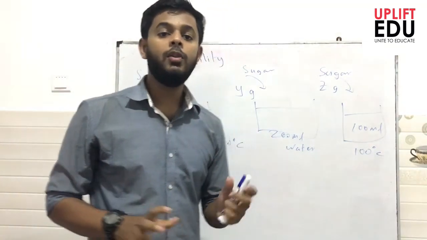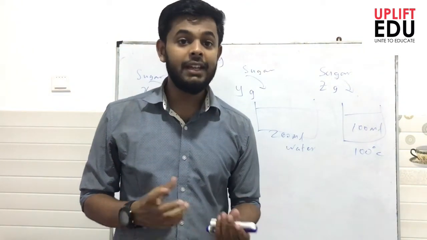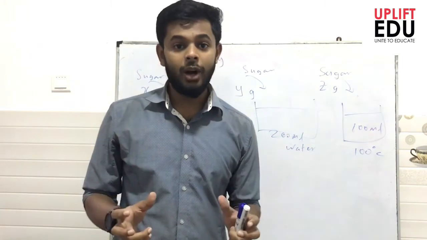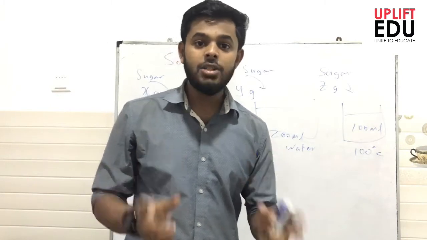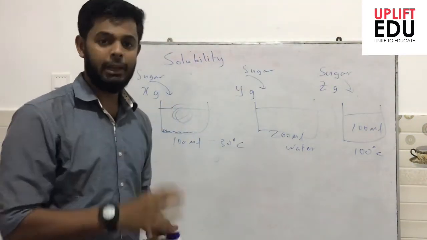So we have to modify our definition for solubility for at a given temperature. So solubility of a solute in a solvent is said to be the mass of solute that is dissolved in 100 grams of solvent at a given temperature.